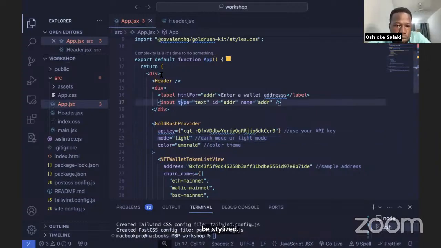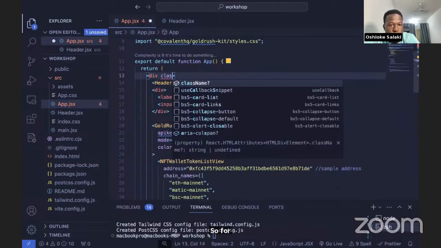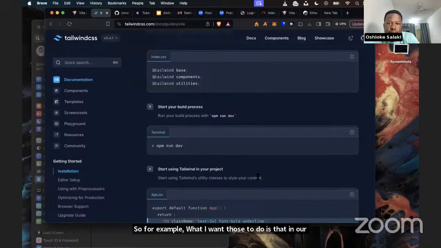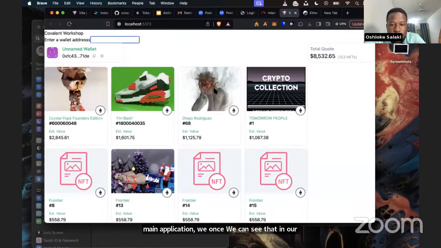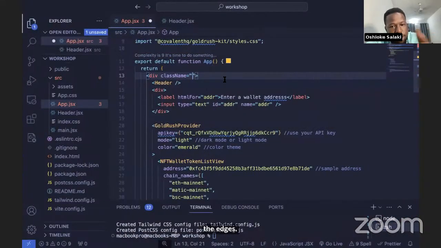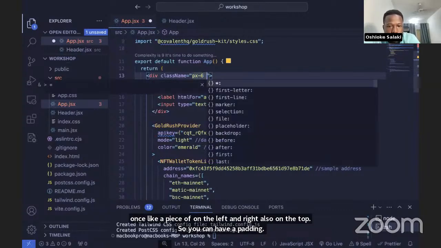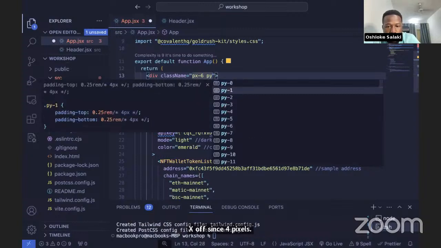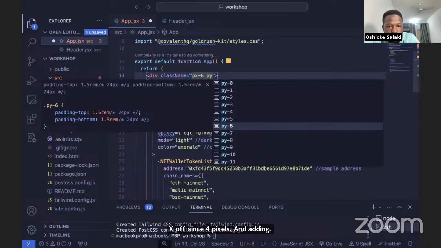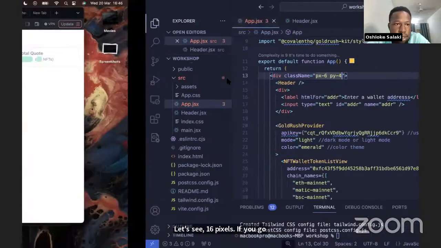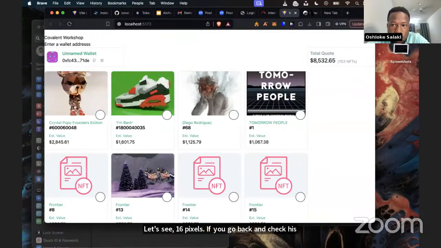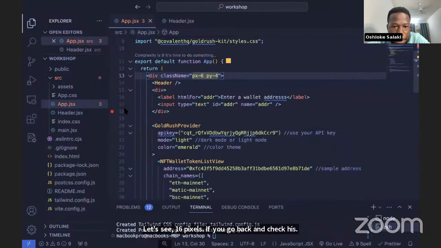So for example, in our main application, we can see that our application is too close to the edges. We want a bit of padding on the left and right, and also on the top. So we can have a padding X of 24 pixels and a padding Y of, let's say, 16 pixels. If you go back and check it, it's not working.